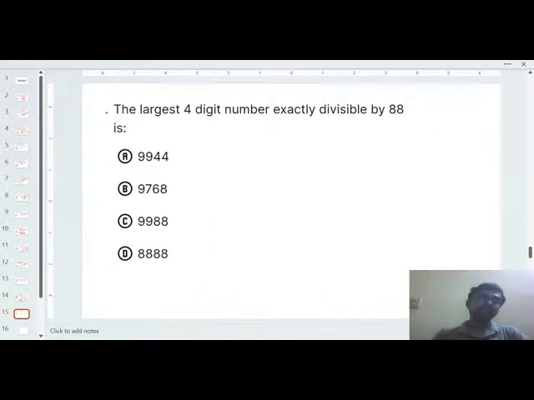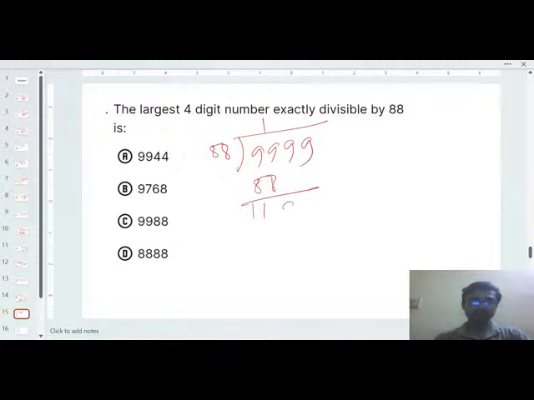Next is the largest 4 digit number exactly divisible by 88. So here you have to calculate a little bit, because what is the largest 4 digit number? 9999. So just simply divide it. 88 into 1 here, you will get 1199. So next, how much will you get?